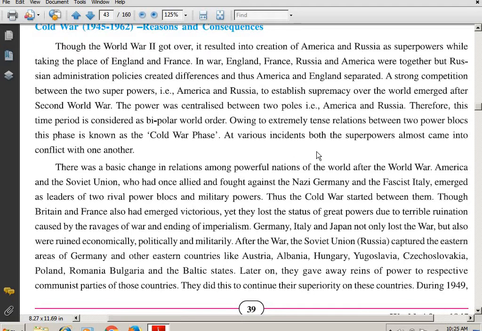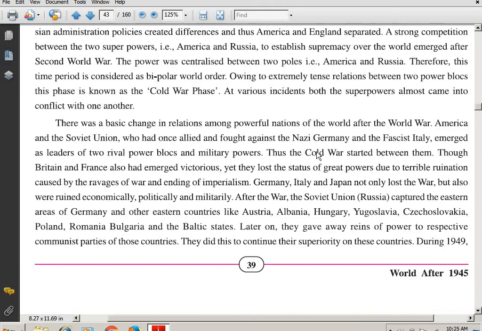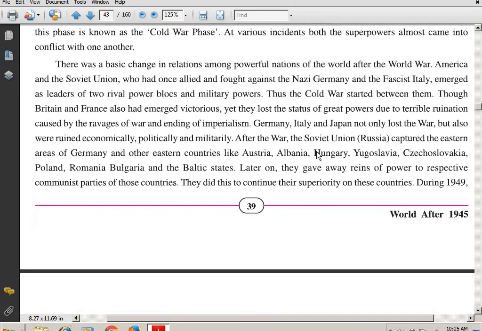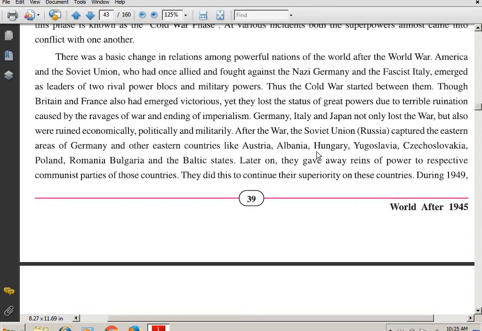At various incidents, both the superpowers almost came into conflict with one another. At different points, though it wasn't the third war, it was the Cold War phase, and maybe verbally, they had the conflict.